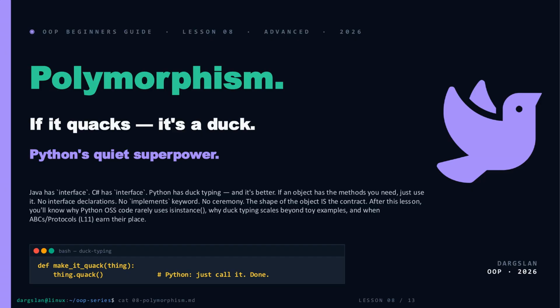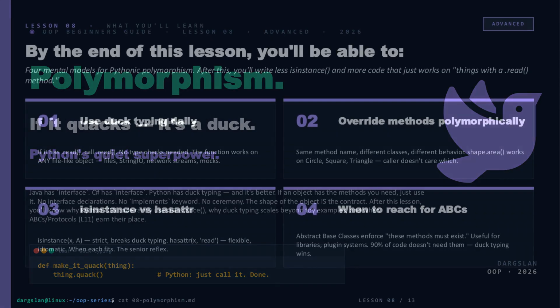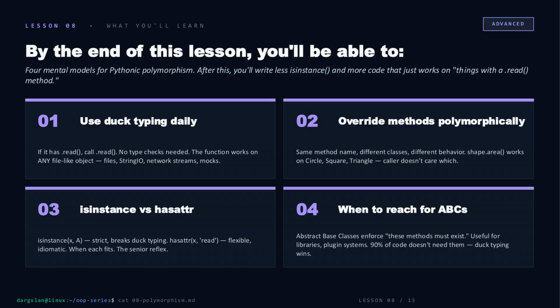The shape of the object is the contract, and by the end of this lesson you'll see why that's a feature, not a shortcut. Here's the roadmap. 4 mental models, each one a tool you'll reach for in different situations. First, duck typing as your daily driver. If it has read, call .read.